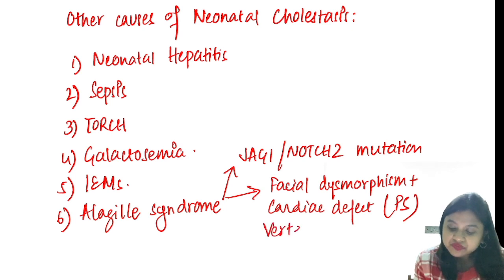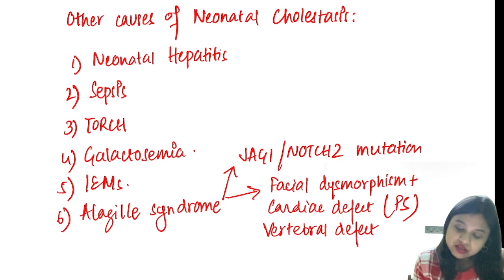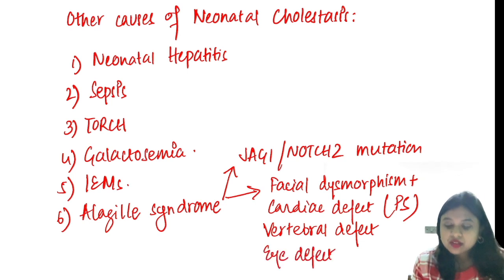The specific vertebral defect you get is the butterfly vertebra, and an eye defect, and definitely it is associated with neonatal cholestasis.